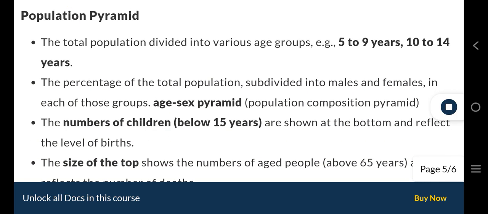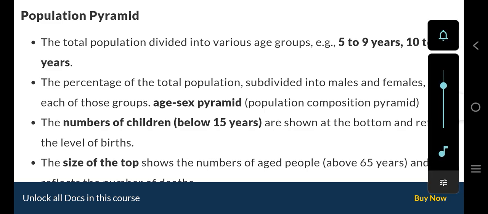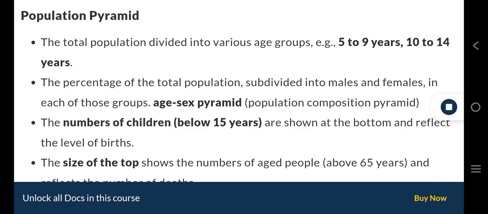Population pyramid. The total population is divided into various age groups, age 5 to 9 years, 10 to 14 years, and so on. The percentage of the total population, subdivided into males and females, in each of those groups is shown in the age-sex pyramid. The numbers of children below 15 years are shown at the bottom and reflect the level of births. The size of the top shows the numbers of aged people above 65 years, and reflects the number of deaths.